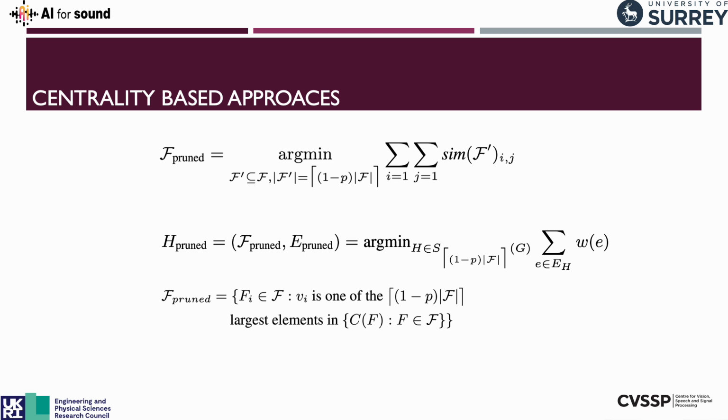The subgraph function is actually quite a complicated one to calculate, especially if we're removing p different items from it, or p% of f. So we work it out based on a heuristic of, okay, how important are nodes? In graph theory, there's actually a group of functions, or methodology, called centrality. Centrality-based approaches are what our paper is based on. The centrality will give each node a score, which we've got here, and this score is what we'll use to approximate the weight, and then we will remove n all in one go, approximating this argmin function.